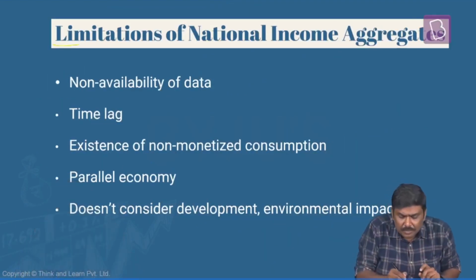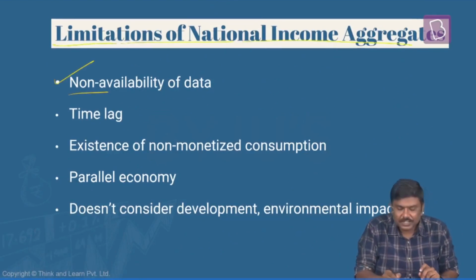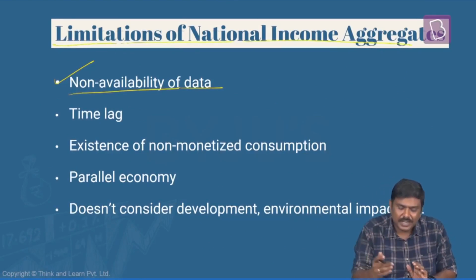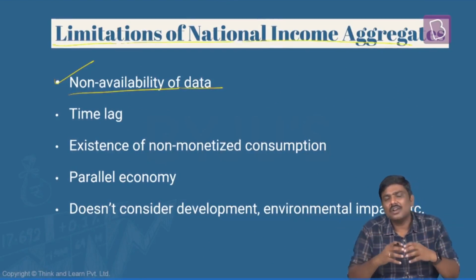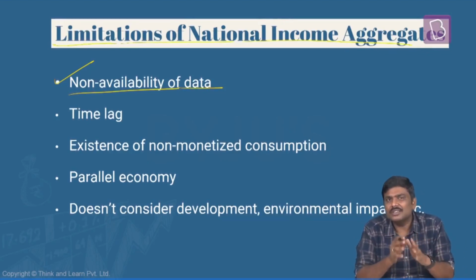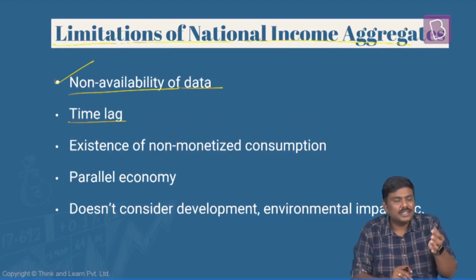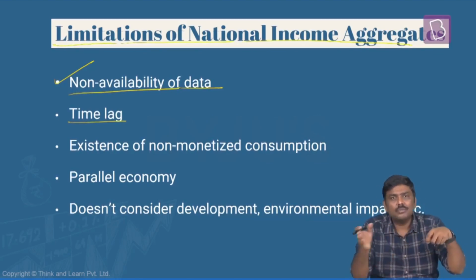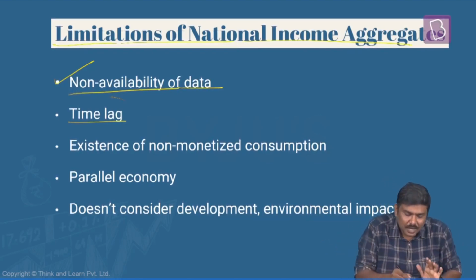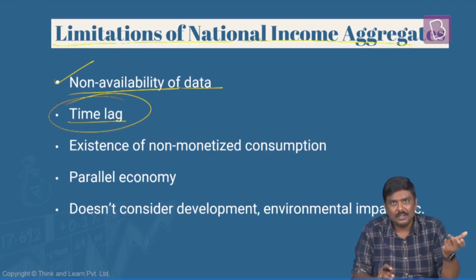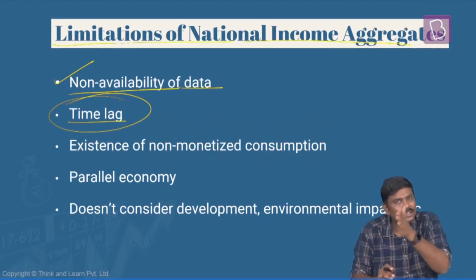And finally, what are the limitations of national income aggregates? First, collection of data is a headache. It is very difficult to collect real-time data in India. Like I already have said, a large number of units in India are unorganized, informal in nature, so collection of data is a problem. Second, time lag. We collect the data, let's say for the months of January, February, March, and by the time we publish the results, many more months would have already passed. So there is a long time gap between the data for which we publish the result and the present situation.